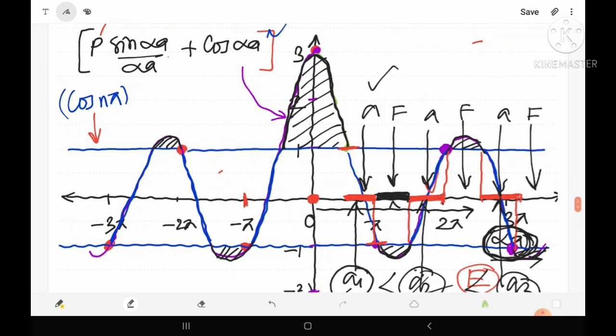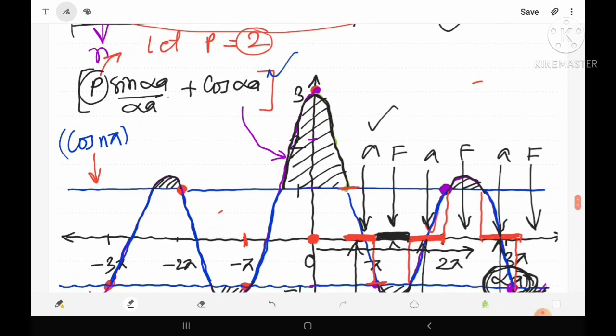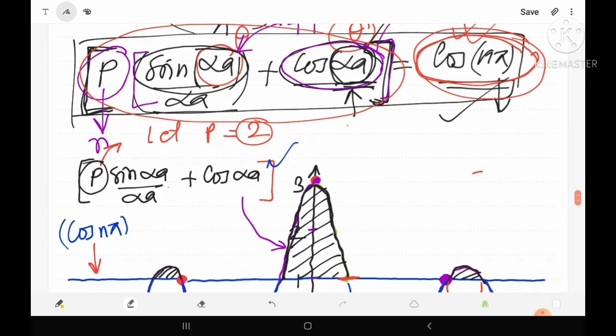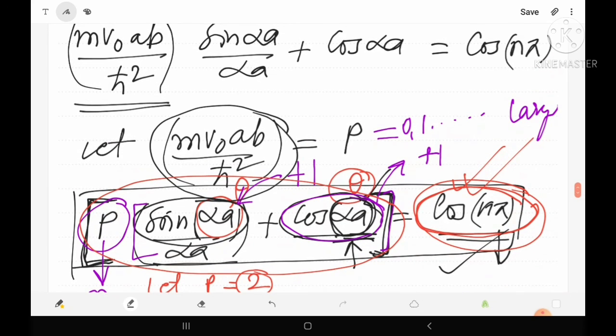To study the third observation, we have to consider the least value of P and the maximum value of P. So let's see how we can find the maximum and least values of P. The value of P may be in the form of numbers, because if we solve this quantity, then the values of A and B will decide the value of P.